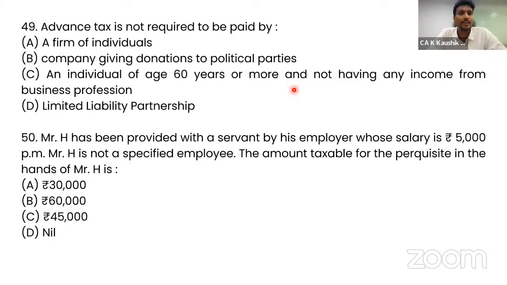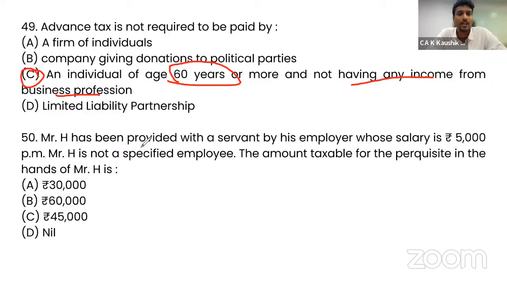Then we have 49. Advance tax is not required to be paid by whom? A person who is aged more than 60 years or not having any business income is the person who is not required to pay advance tax. And if the liability is less than 10,000, they are also not required to pay, but they're not given that scenario here.